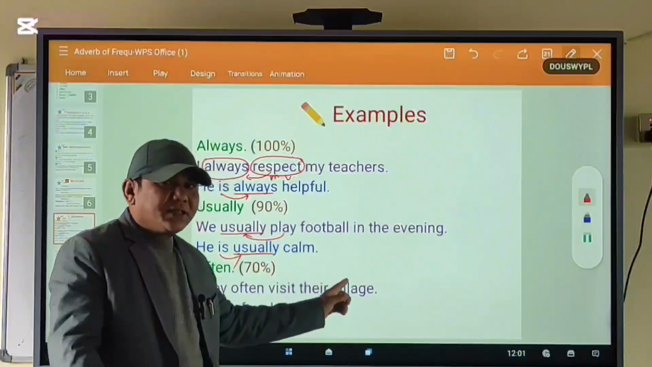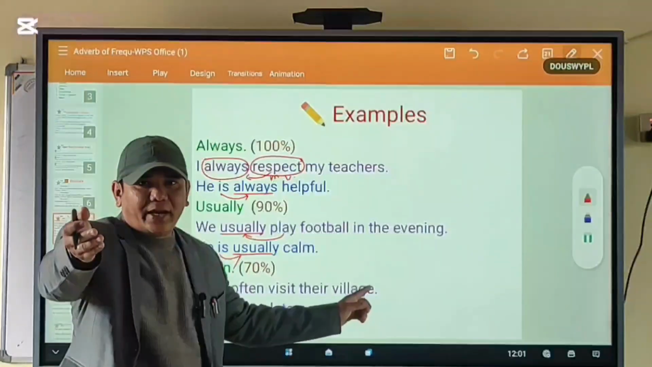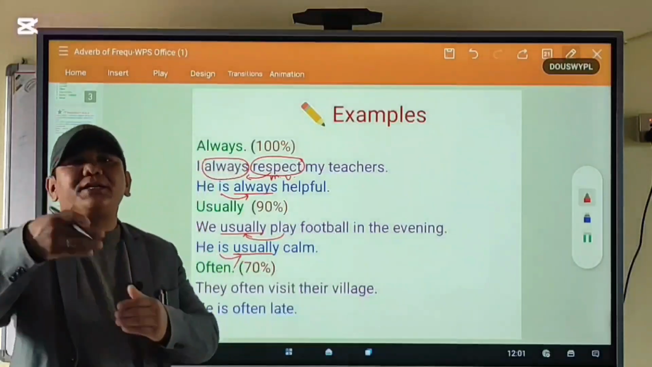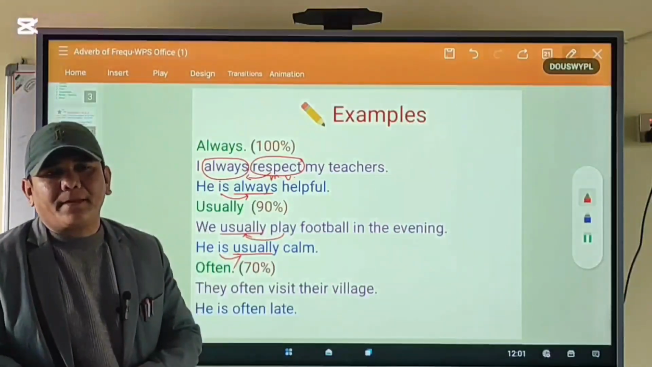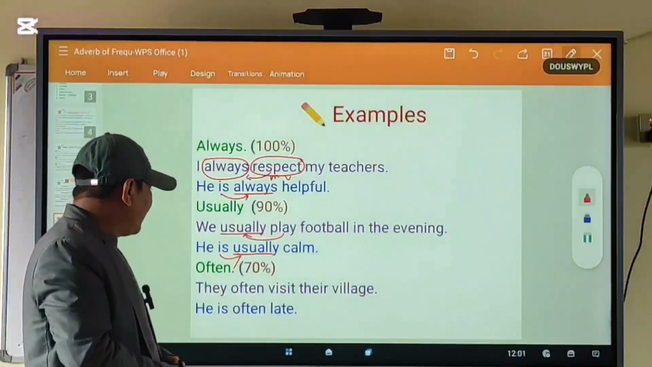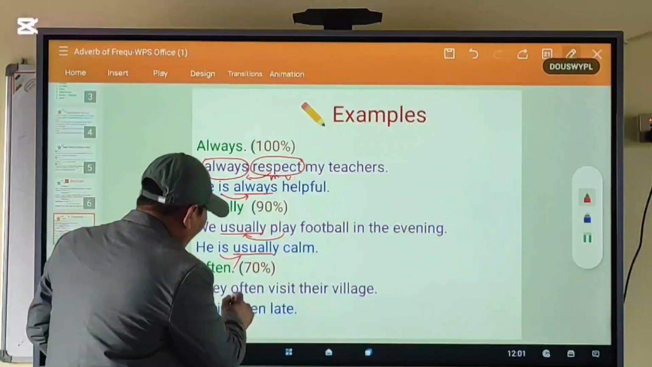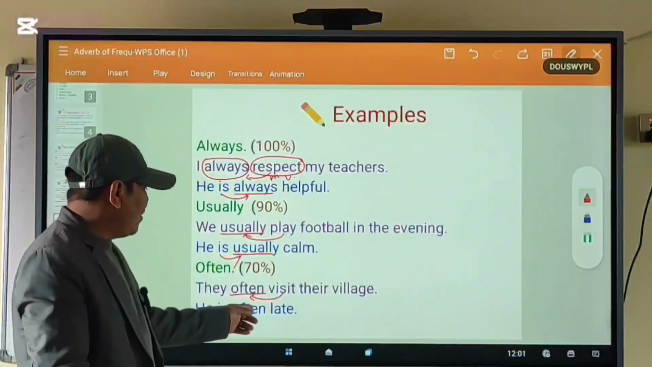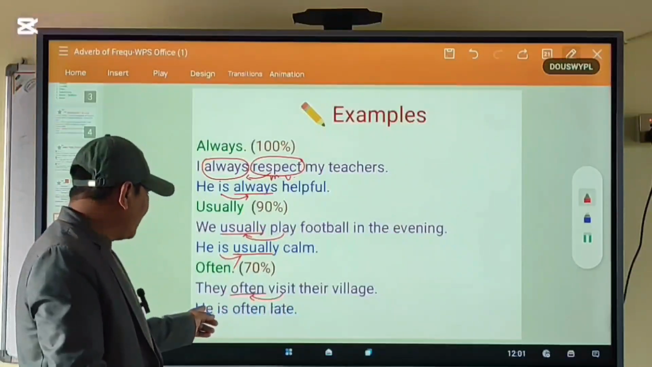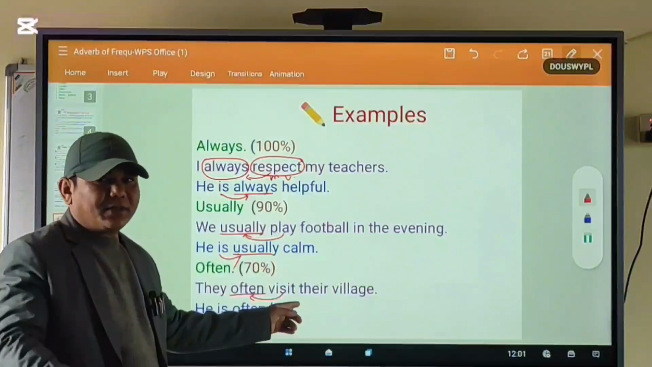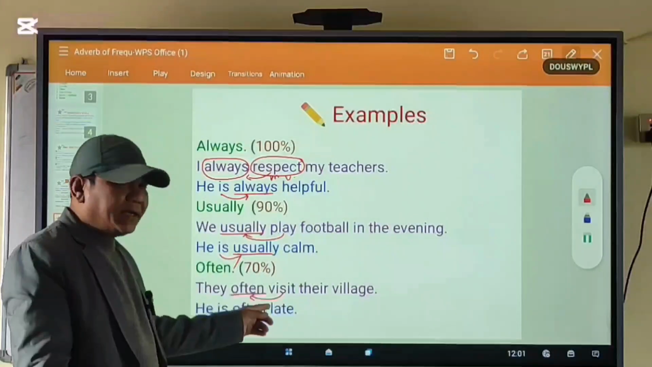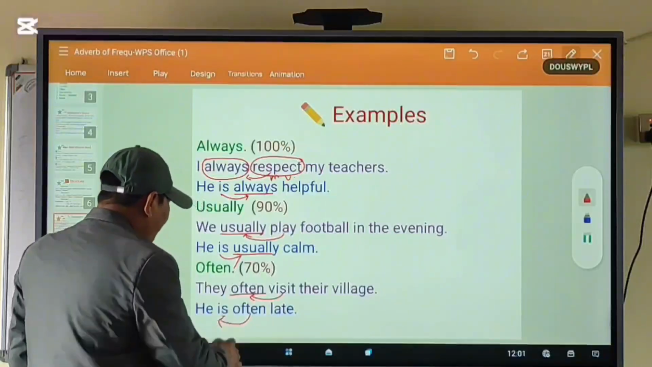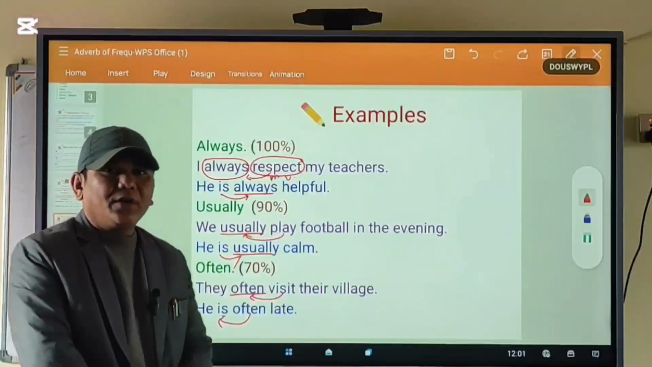They visit their village many times. Okay? It means they visit their village many times. Is that clear? Okay. Now look at this example. Often is used before main verb, and he is often late means what? He is late many times. Look at this. Often is used after to be verb.